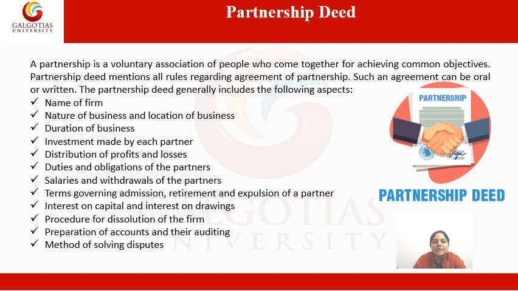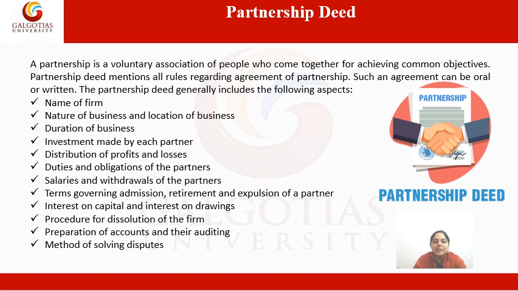The first one is name of the firm. Here, name of the firm is mentioned in partnership deed. Then, nature of business and location of business. It means the type of activities in our business and location or area of our business, or where is the headquarter of business. It is mentioned in the partnership deed. Then, duration of business, that for how much period our business is going to survive in the market.